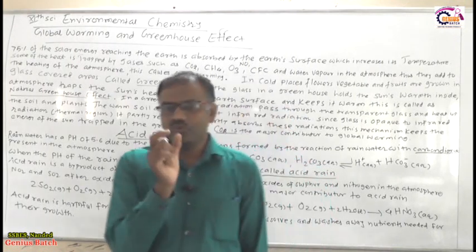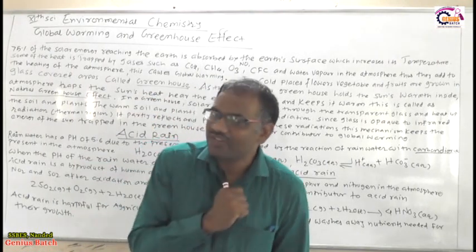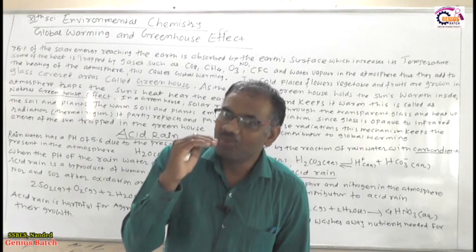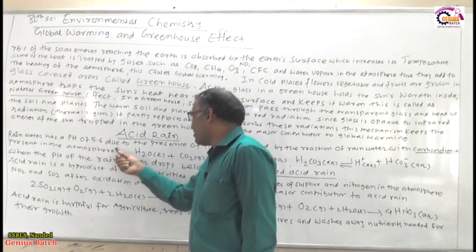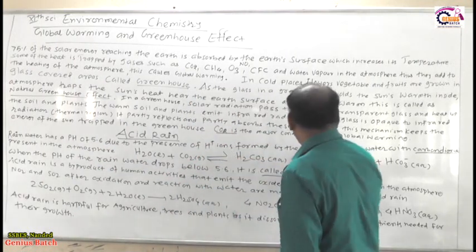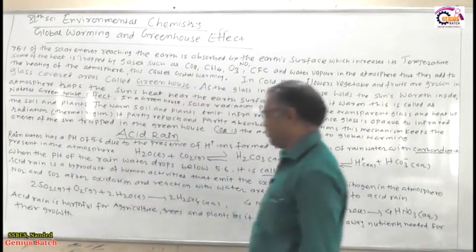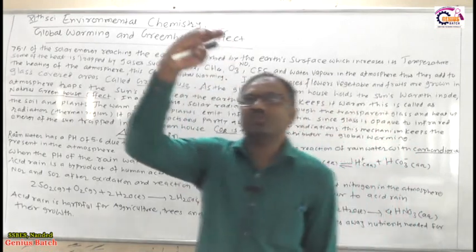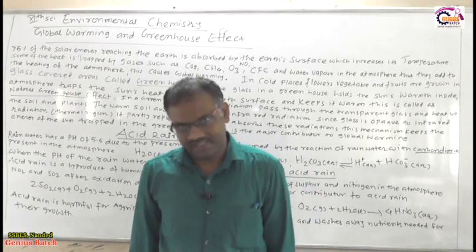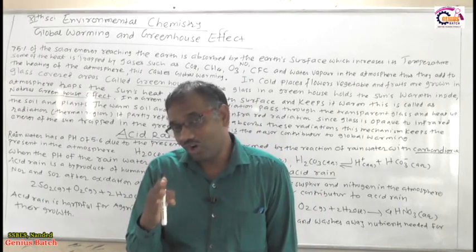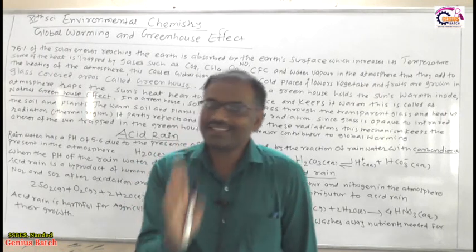Before that you must know what pH natural rain has. Natural rain has a pH of 5.6, due to the presence of H+ ions formed by the reaction of rainwater with carbon dioxide present in the atmosphere. So rain has a pH of 5.6, but if the pH of the rainwater is less than 5.6, acid rain will be produced.